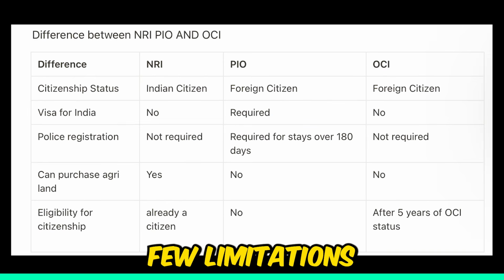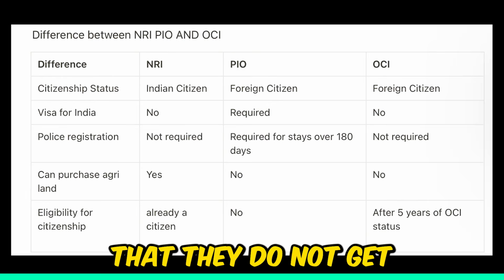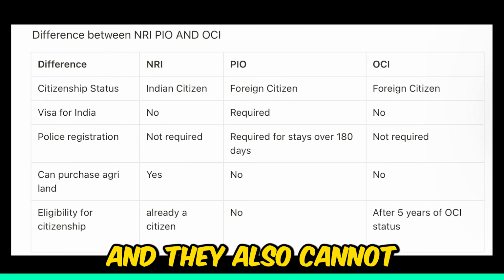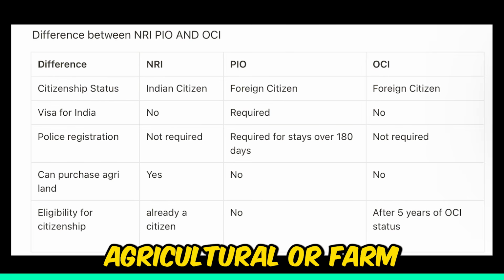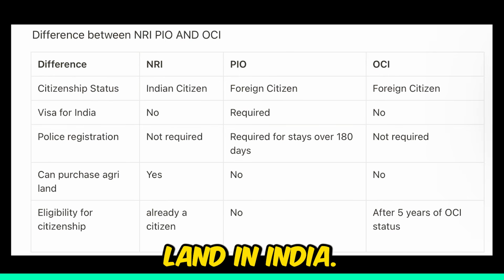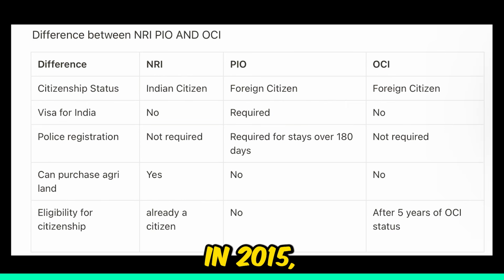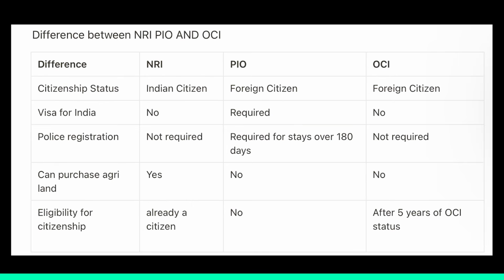Now there are a few limitations on them that distinguish them from full-fledged Indian citizens: they do not get voting rights as of now, and they also cannot hold a government job or purchase agricultural land or farmland in India. Now remember this, in 2015 PIO was merged with OCI.